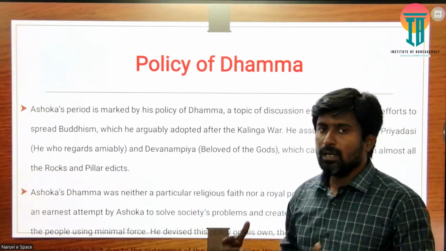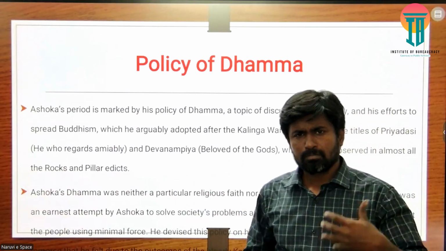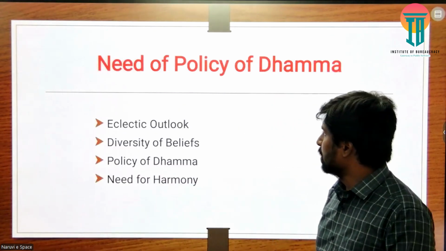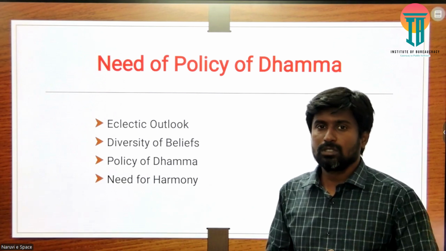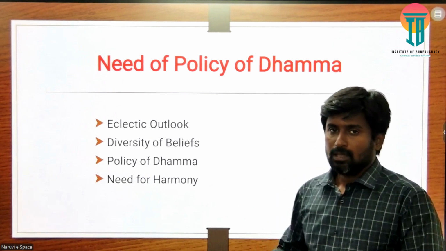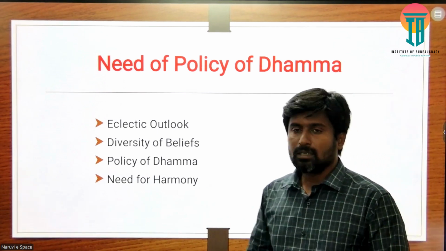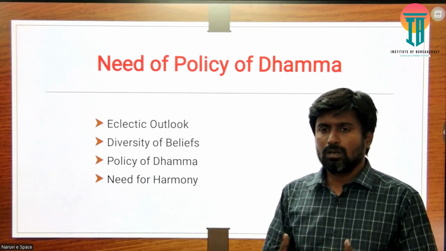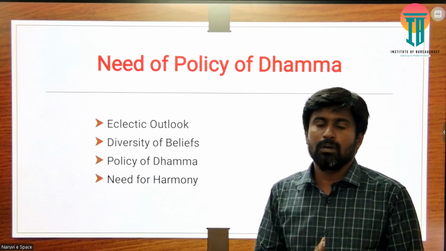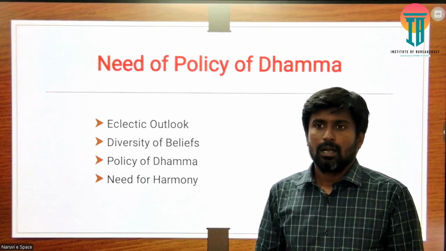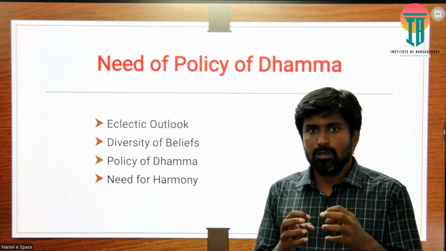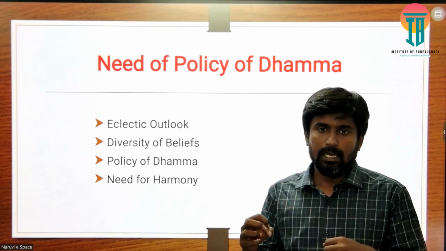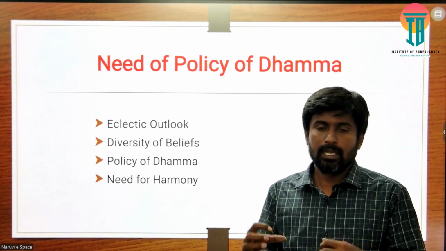Okay, so in this case, we can look at some of the important reasons for why he introduced this policy of Dhamma. The first one is that eclectic outlook. When we take up the Mauryan rulers, it was not only one religious practice which they followed throughout their kingdom.